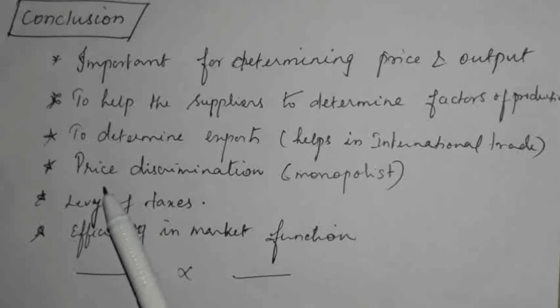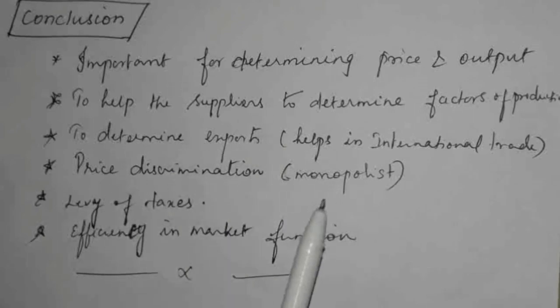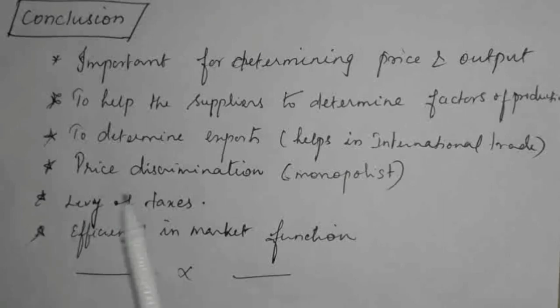First, it determines the price and output of the commodity. It helps the supplier determine what factors of production to identify and use. And for the monopolist, price discrimination: monopolists have various markets, and they have to determine what price to set in which market.